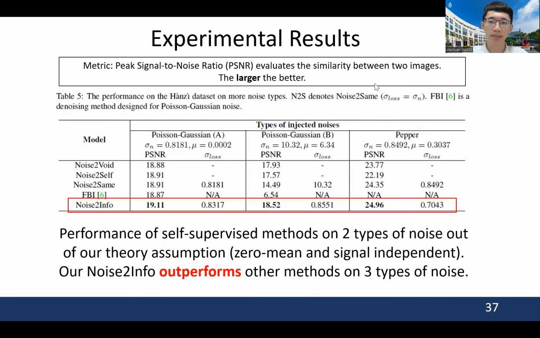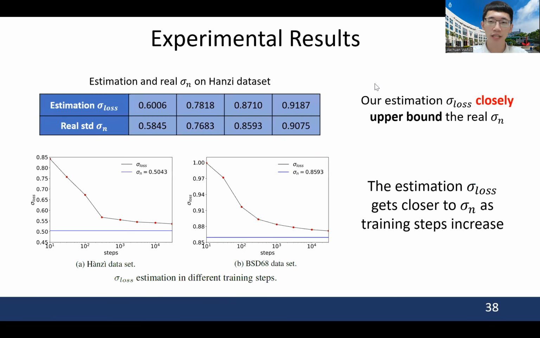We also conduct experiments for generality. 3 datasets out of our assumptions are tested. Our Noise2Info outperforms other methods. Here we show the estimation of sigma_n. Our estimation closely upper bounds the real one. Besides, the estimation is more accurate during training, which validates our